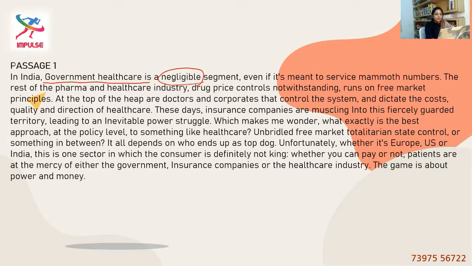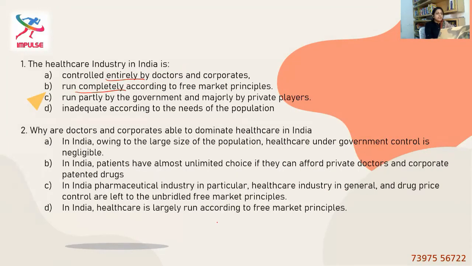Okay. In India, government healthcare is a negligible segment, which means it takes care of, but it has become a negligible part. So government is still involved in the healthcare industry. Whereas here, it's controlled entirely by doctors or run completely according to free market principles. Those options prove that the statements are wrong. So let's eliminate A and B based on the said inference. Option C, run partly by the government and majorly by private players. Here, the private players again refer to doctors and corporates. So, option C should be the right answer.